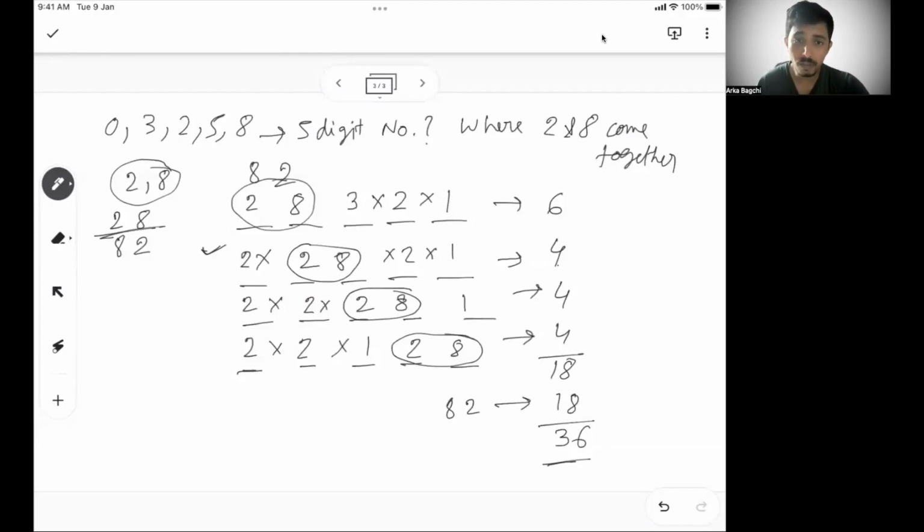Okay. Now let's complicate this a little more. Instead of 2 and 8 coming together, I'll delete this part.